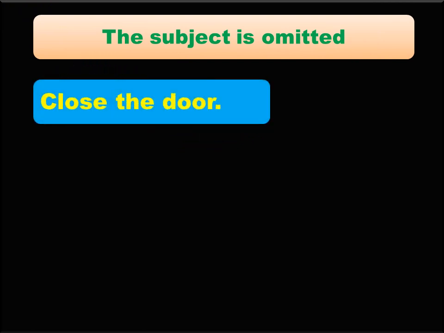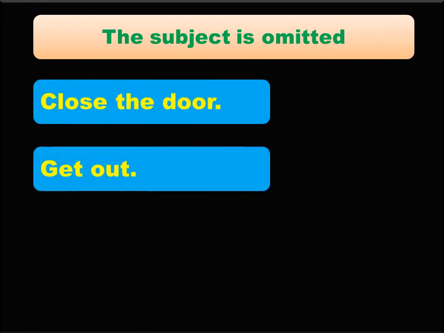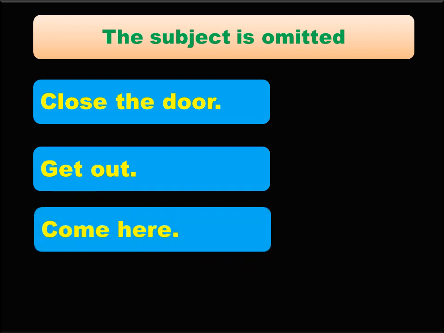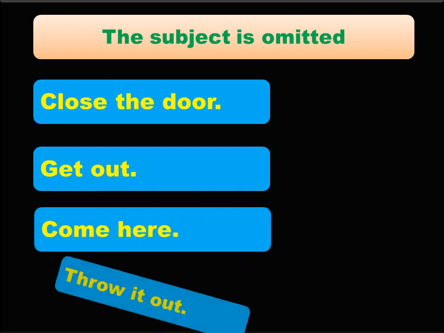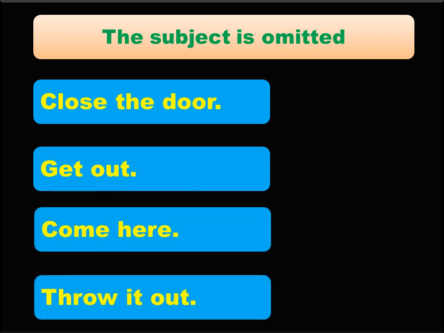Now let's look at some examples where the subject is omitted. Close the door. Get out. Come here. Throw it out. In all these sentences, could you find the subject? No. The subject is omitted.